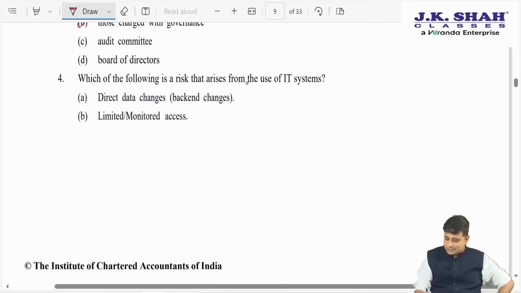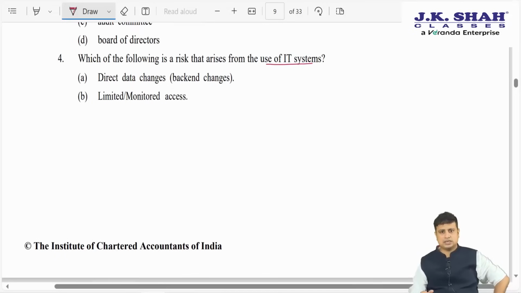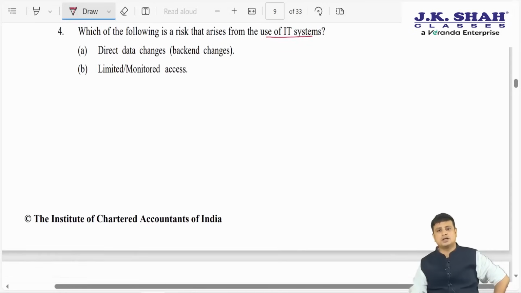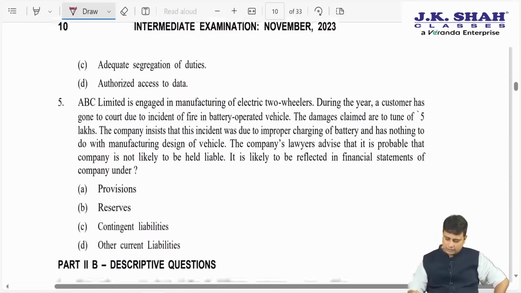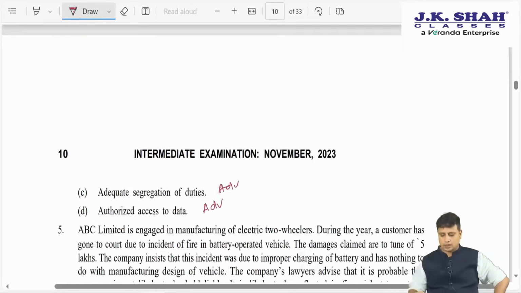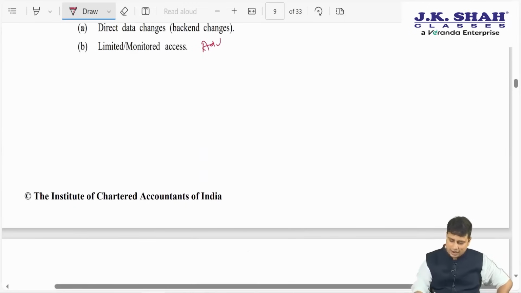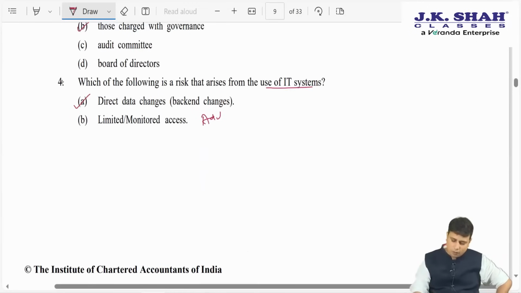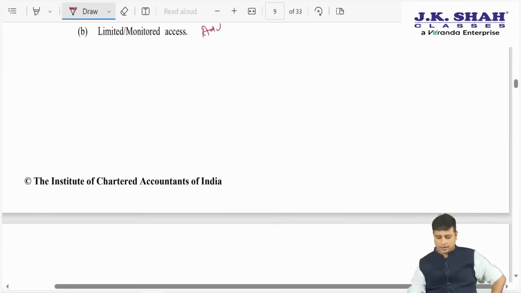Which of the following is a risk that arises from use of IT system? Direct data changes, yes, but still let us go through the other options. Limited monitor access, in fact this is an advantage. Next, authorized adequate segregation of duty, again an advantage. Authorized access to data, again an advantage. So, what is a limitation here? Direct data changes is one of the limitations where there can be backend changes.